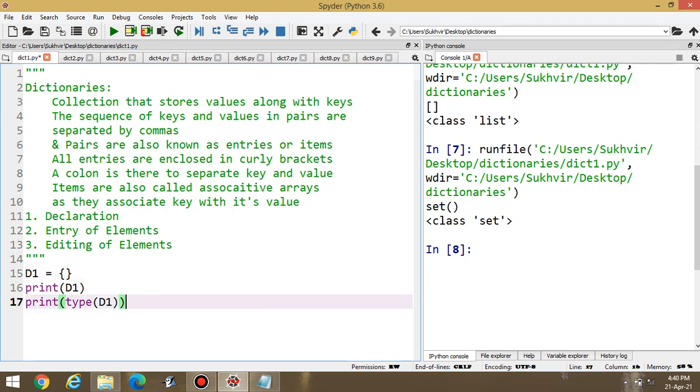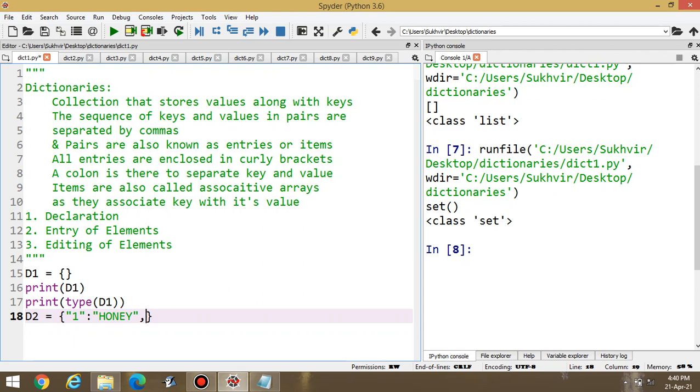Okay. Suppose I have to develop the dictionary with multiple items. Suppose D2 is the second dictionary with some items. For first item, this one is key, and second is value.